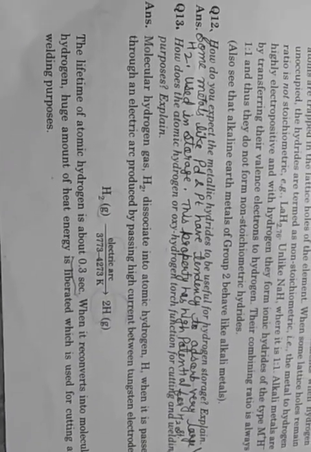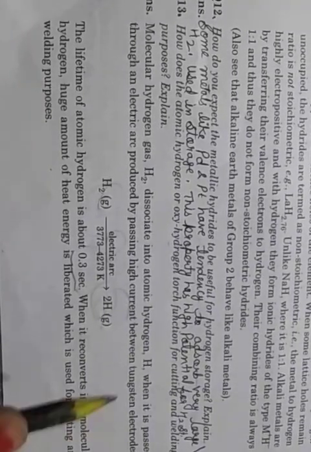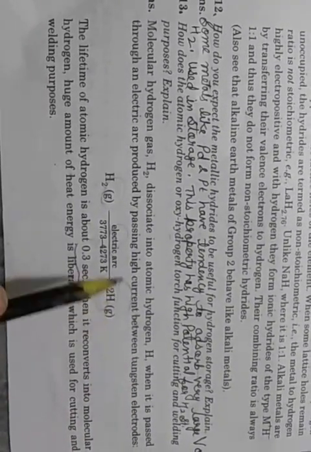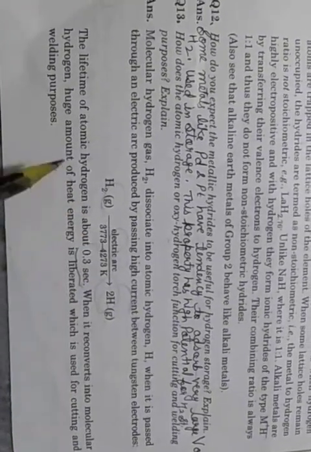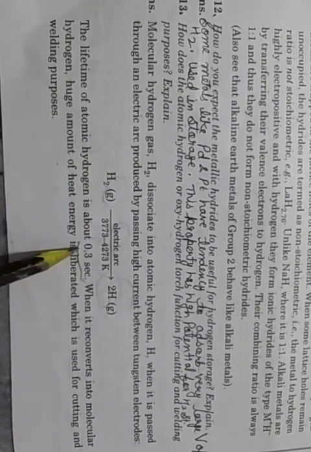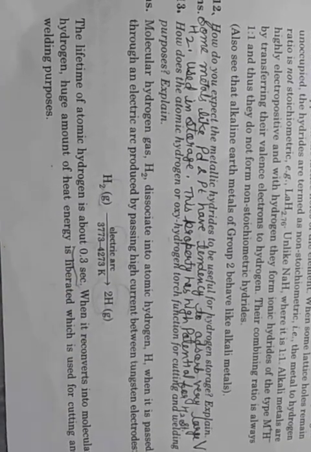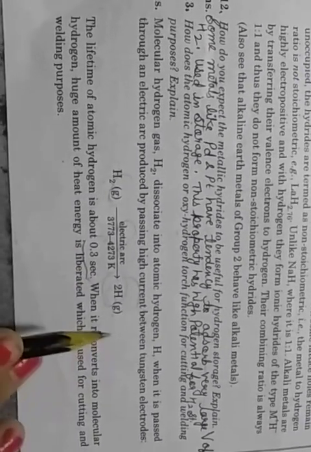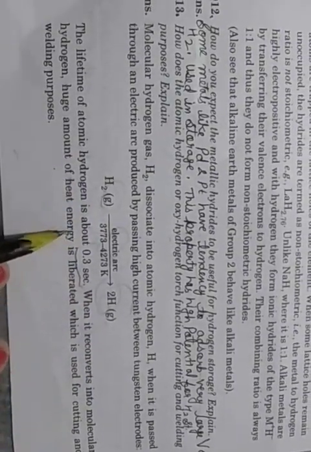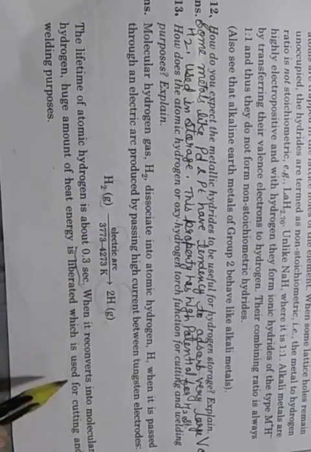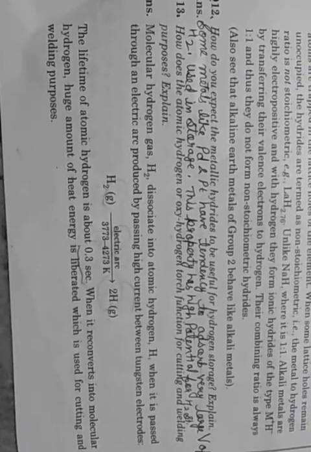So molecular hydrogen gas dissociates into atomic hydrogen by an electric arc produced by high current between tungsten electrodes. The lifetime of atomic hydrogen is about 0.3 second, and whenever it reconverts into molecular hydrogen, a huge amount of heat energy is liberated, and it is used for cutting and welding purpose.